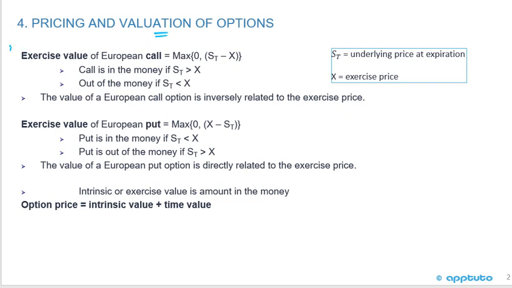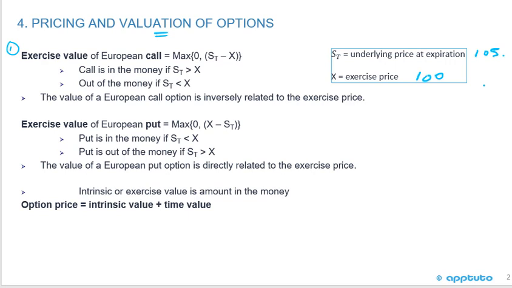So first of all, looking at the calls, remember the exercise value of a European call at expiry is the maximum of 0 or the underlying price at expiration minus the exercise price. Because remember, with a call, you've got the right but not the obligation to buy. So if the exercise price is 100, you've got the right to buy a stock at 100, and the underlying price is 105, then you want to buy low and sell high. Okay, I think we've reviewed that quite a bit in the previous LOS.